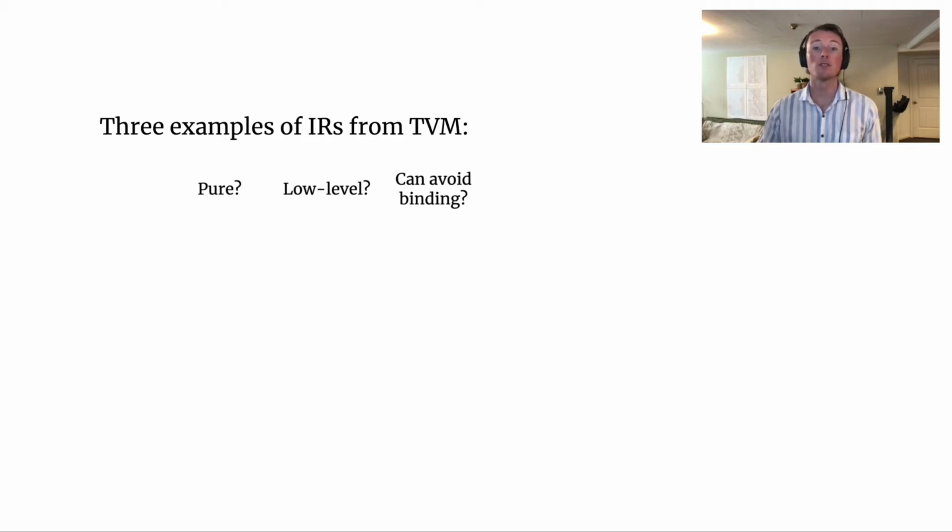TVM's highest level language is Relay, which is pure and allows us to avoid binding. However, Relay is not low level. What makes Relay high level is the fact that, in Relay, key kernels such as 2D convolution and matrix multiplication are opaque. That is, their underlying implementations are not expressible in Relay.